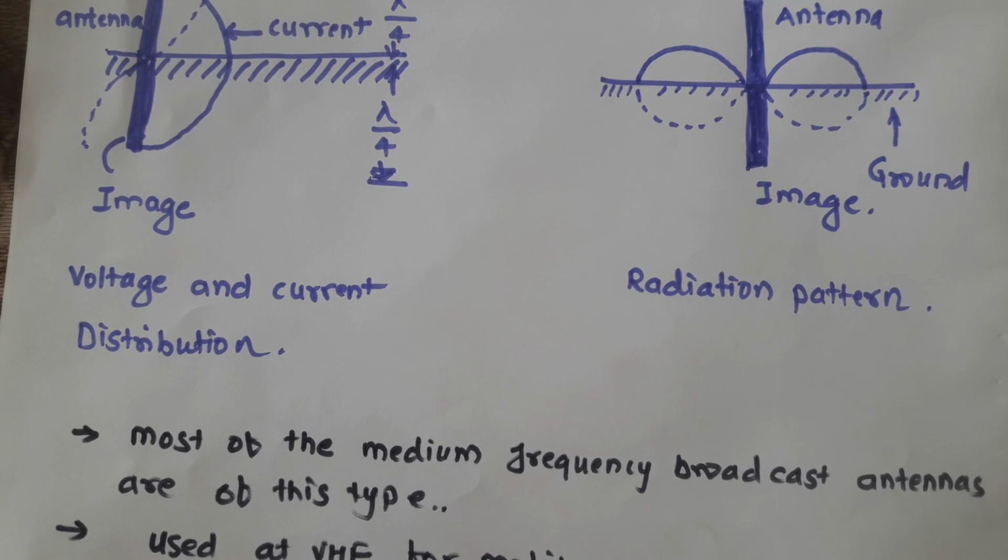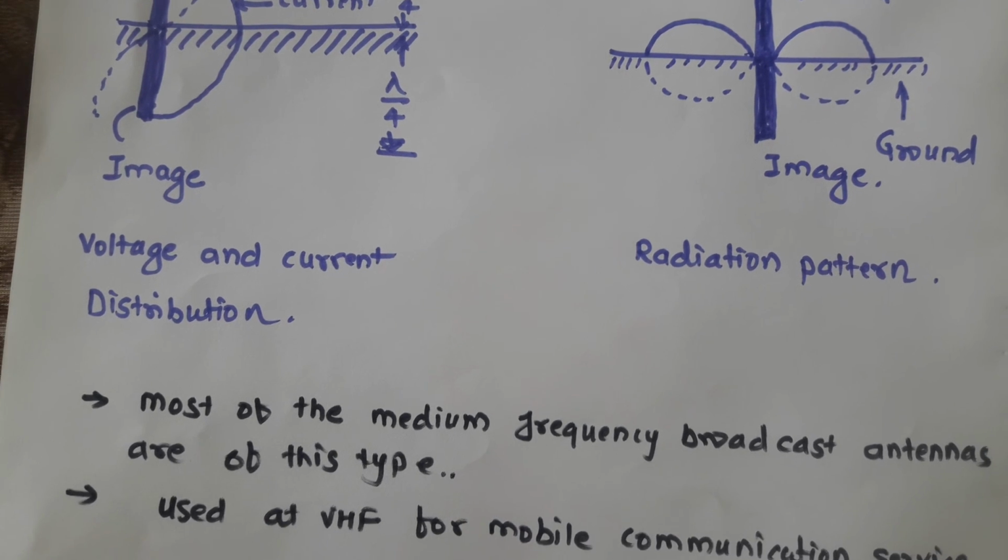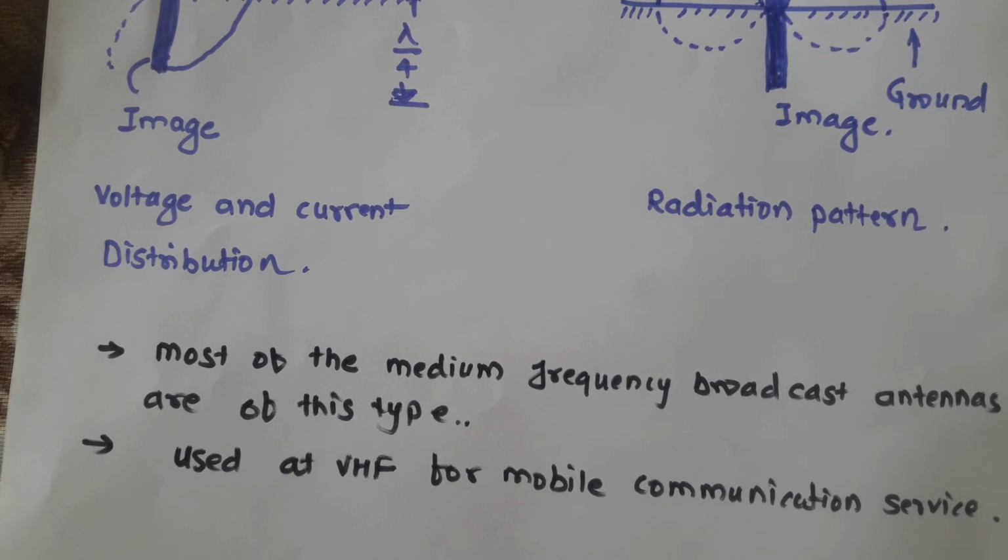Most of the medium frequency broadcast antennas are of the Marconi type, and these are also used for mobile communication in the VHF frequency band. So this is all about the telescopic antenna or the Marconi antenna.